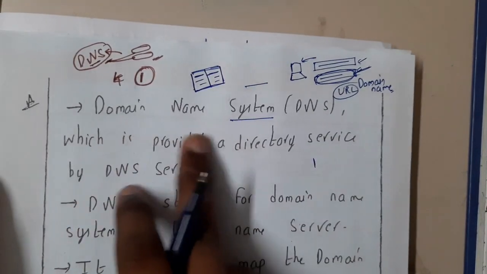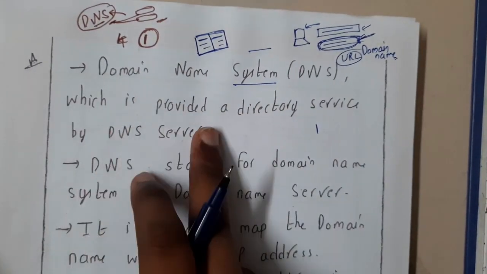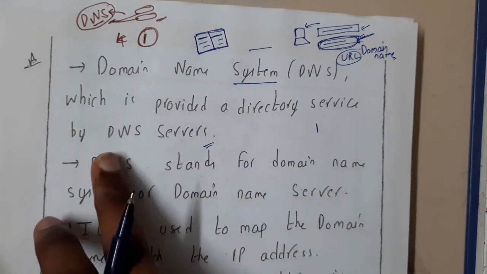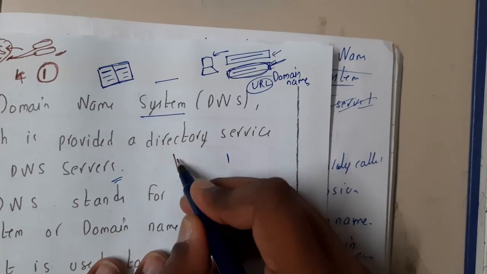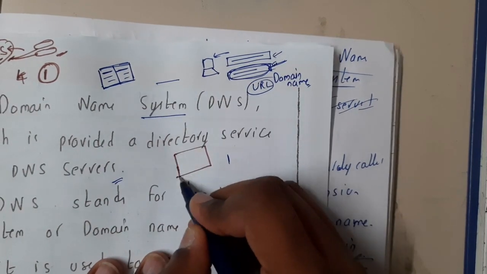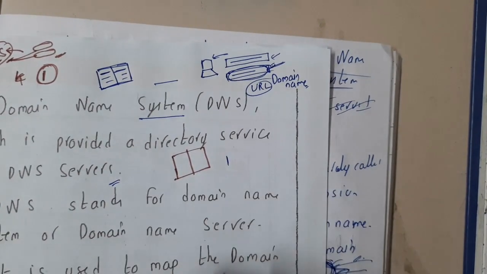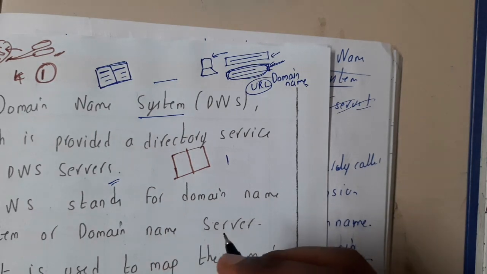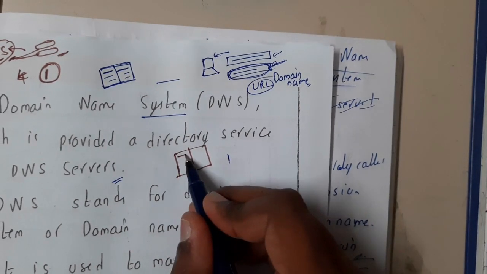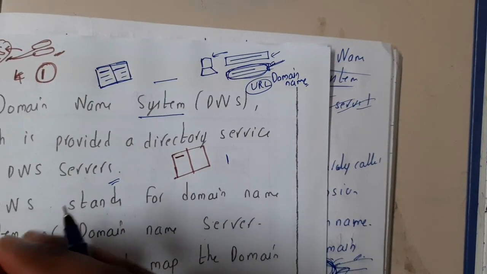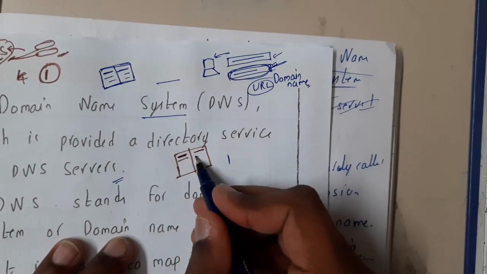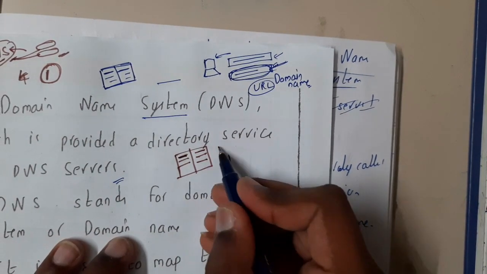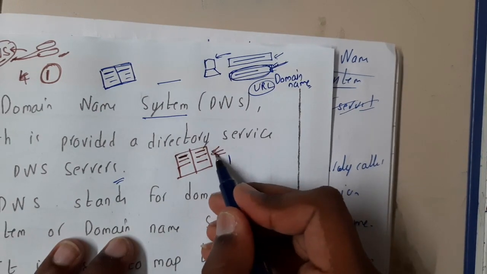Domain name system, DNS, provides a dictionary service. I think I forgot to tell about this. I hope everyone knows what a telephone directory is. In a telephone directory, if you observe it, it has the person's name and their phone number, name of the person, phone number, name of the person, phone number. In this way the telephone directory is built.